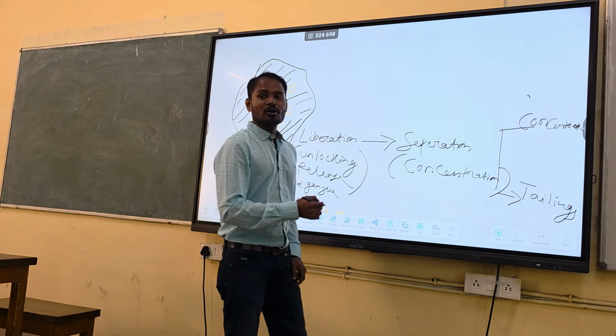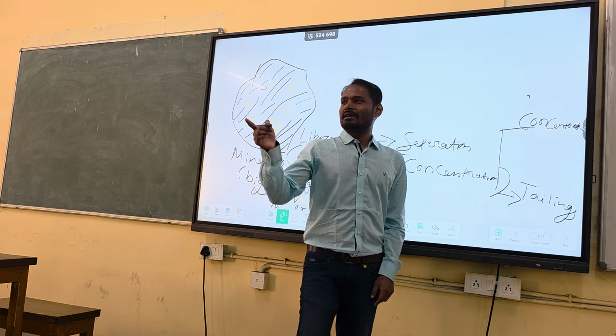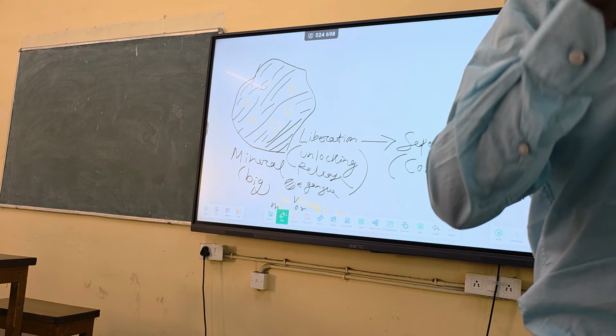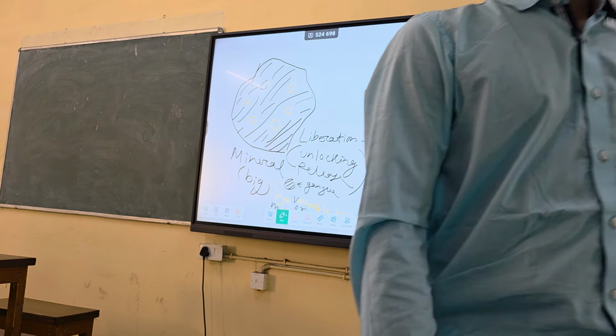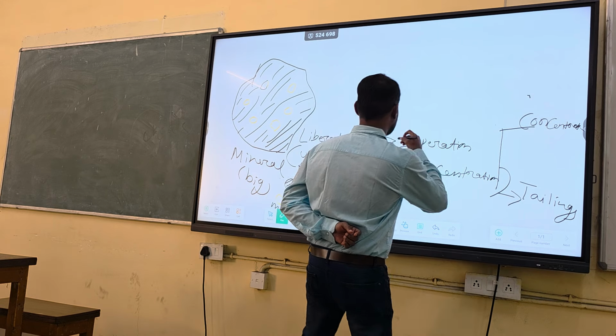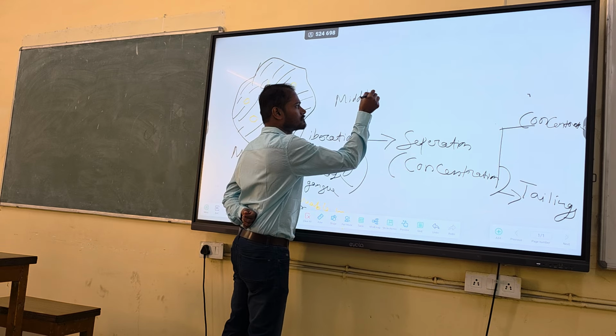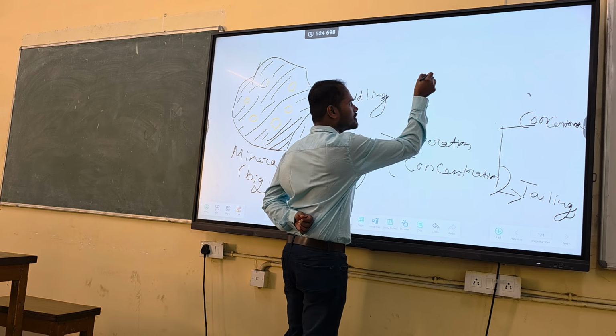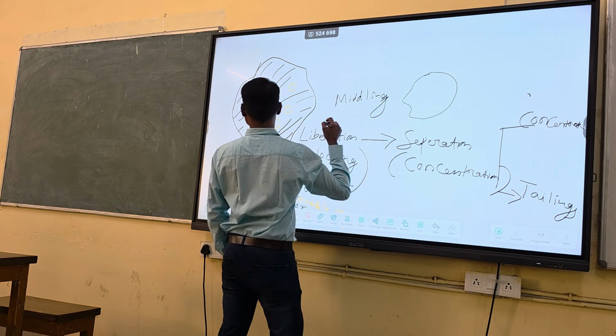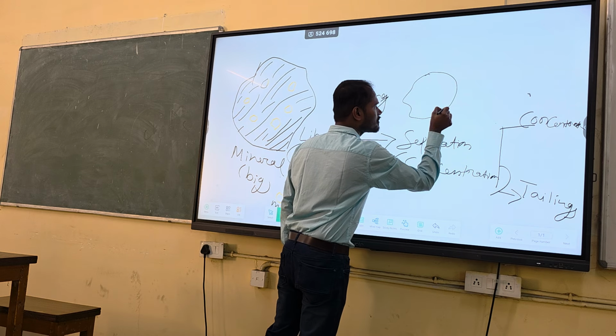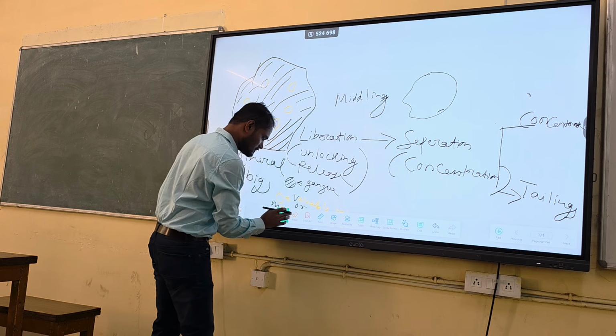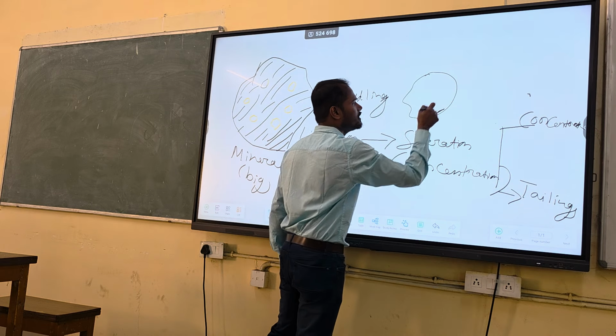Right? So, he told the right answer. We'll end up with locked and unlocked particles, and a middle situation. That situation is called middling. I will draw a diagram. Middlings means, suppose this is the mineral now. So you will be having, okay, let me draw it.